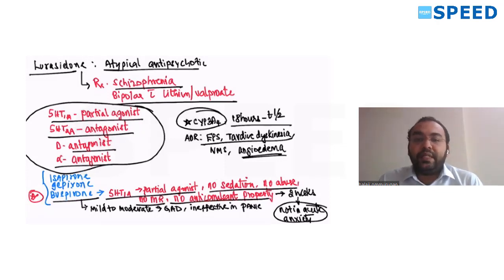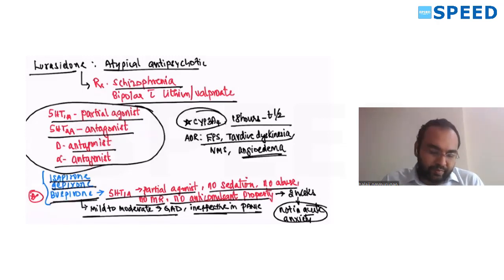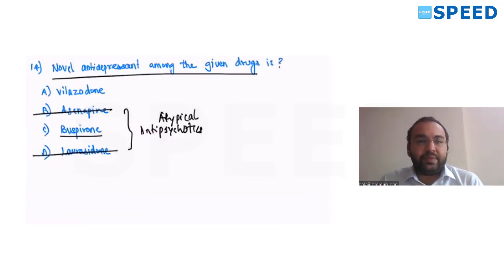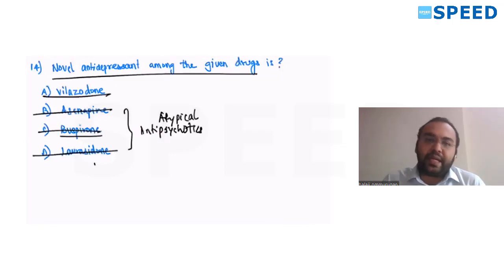It is used for mild to moderate generalized anxiety disorder. It's ineffective in panic attacks because they need faster action, and buspirone takes 2 weeks to act. Ipsapirone, gepirone, buspirone. So a simple way to differentiate: these two are antipsychotics and these two are anti-anxiety. So vilazodone is the new drug used as an antidepressant.